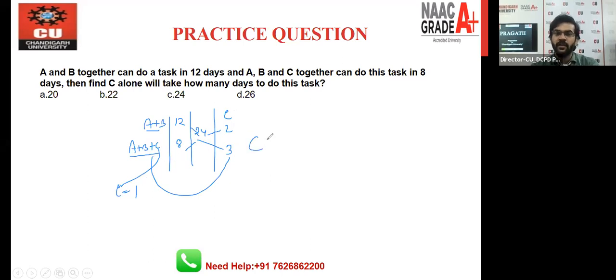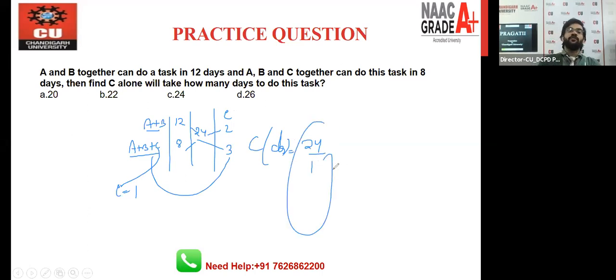So we have to find out the number of days for the C. Total work we have 24. Efficiency for the C is 1. So 24 days is the right answer. I hope there is no confusion in this question. Very similar approach. Okay. So let's move toward the next question from this topic.